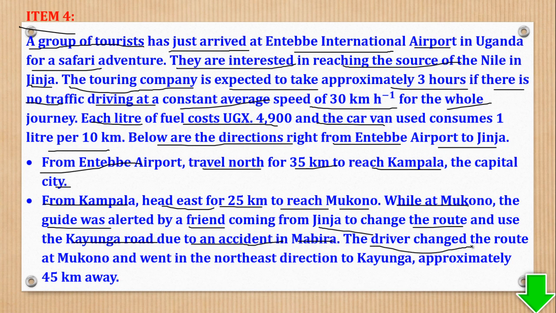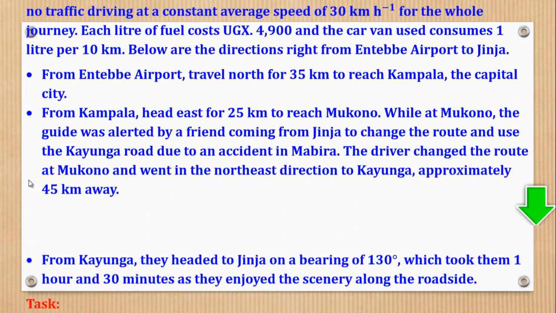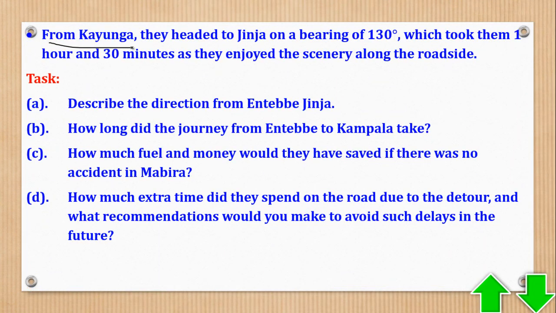The driver changed the route at Mukono and went in the northeast direction to Kayunga, approximately 45 kilometers away. From Kayunga, they headed to Jinja on a bearing of 130 degrees, which took them 1 hour and 30 minutes as they enjoyed the scenery along the roadside.